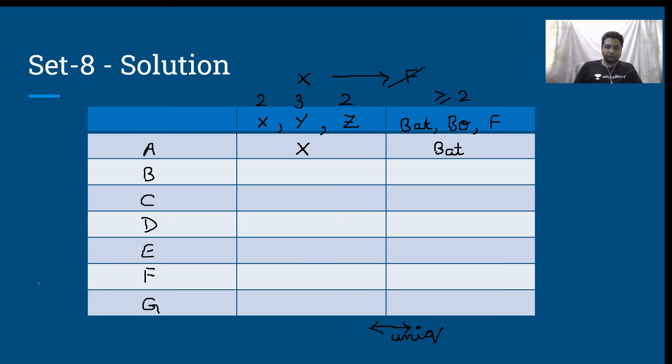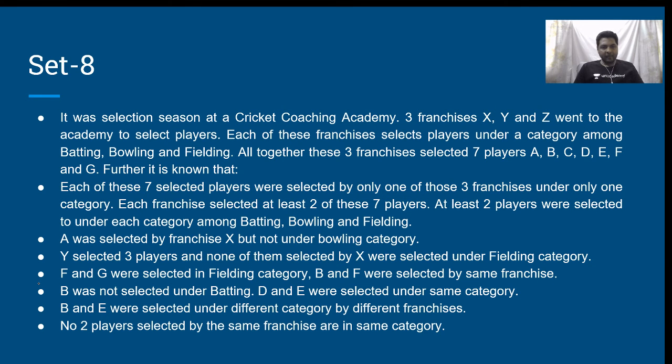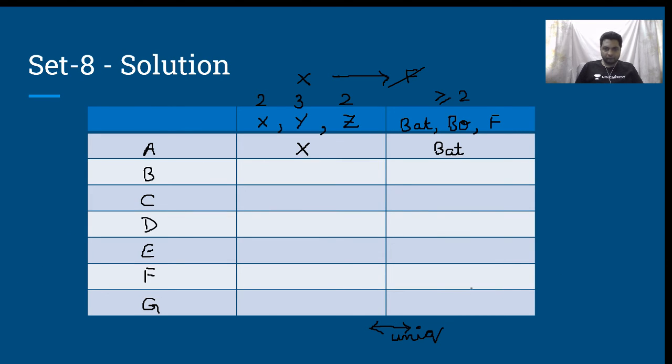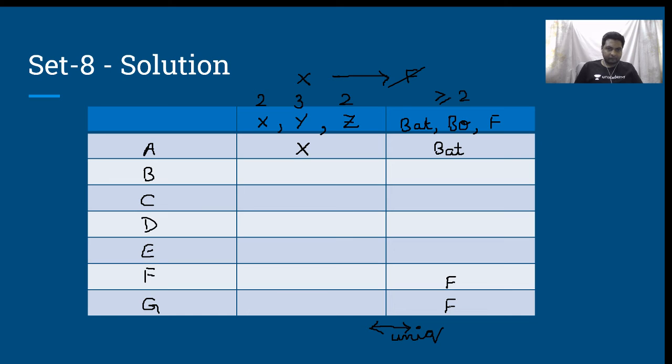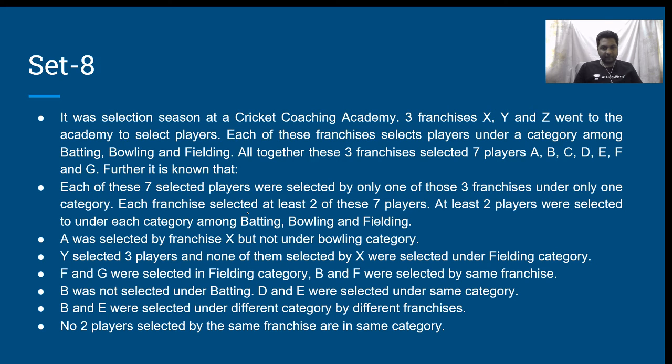Next. F and G were selected in the fielding category. B and F were selected by the same franchisee. B was not selected under batting.